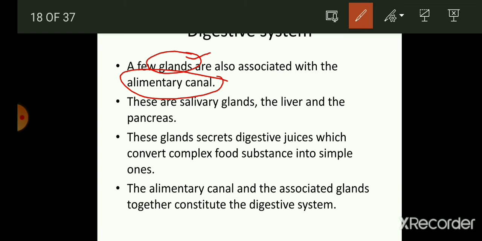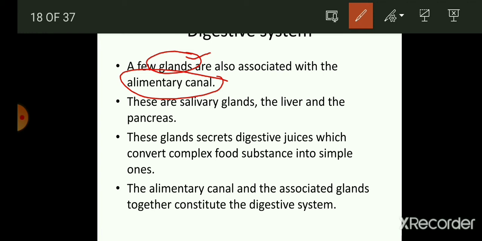The liver is the largest gland in the human body. The liver and pancreas are glands which are very helpful in the process of digestion. The digestive system comprises the glands as well as the alimentary canal.